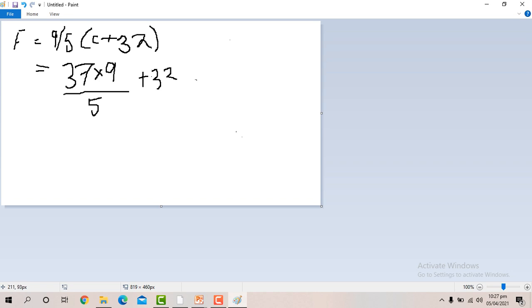As you know, this bracket means a multiply sign, so I put the multiply sign here. First of all I'll do the multiplication, in rough work here. 37 multiplied by 9. 7 9s are 63, so I'll put the 3 here and the 6 here.